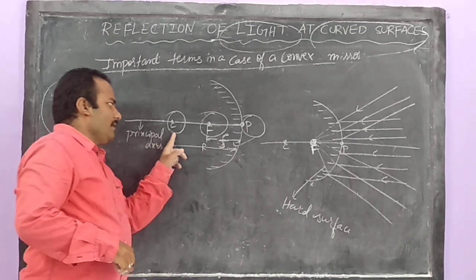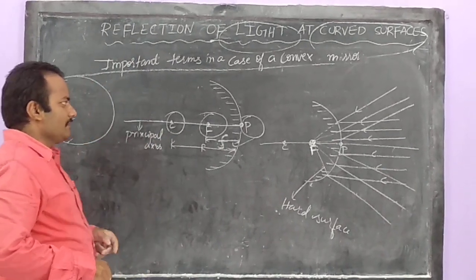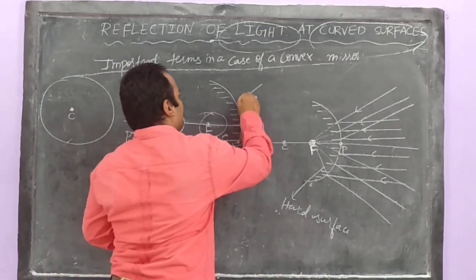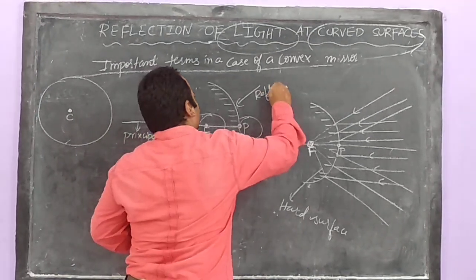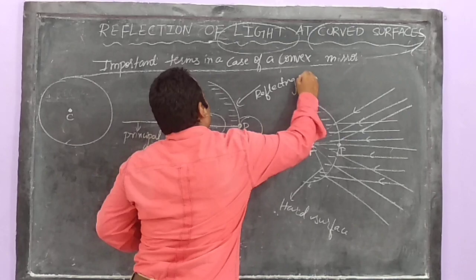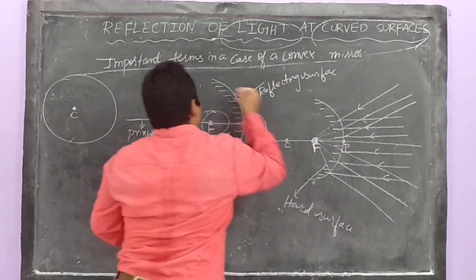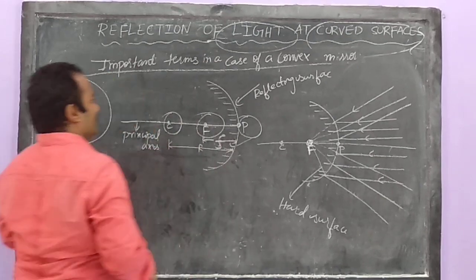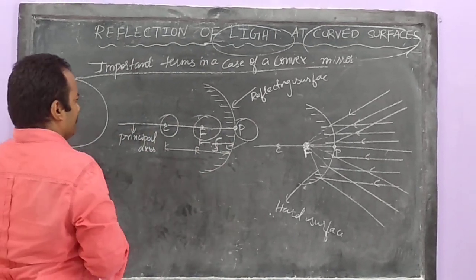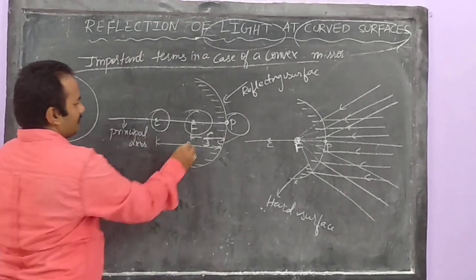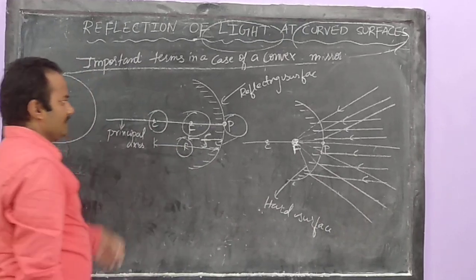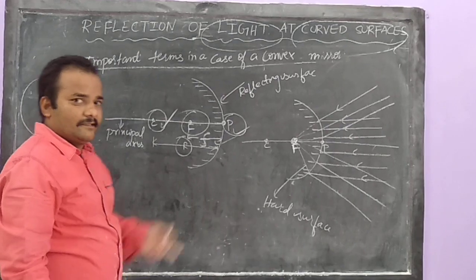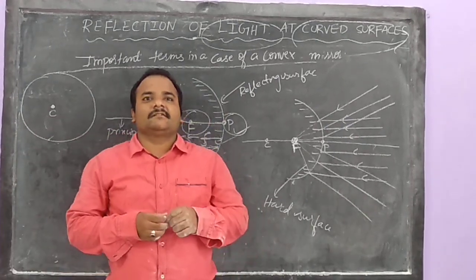So in the case of a convex mirror, the center of curvature lies behind the reflecting surface because this is your reflecting surface. So where is the center of curvature? It is behind. It is the backside of the convex mirror, behind the reflecting surface. Okay. The last one is radius of curvature. The distance between pole and center of curvature is called radius of curvature.